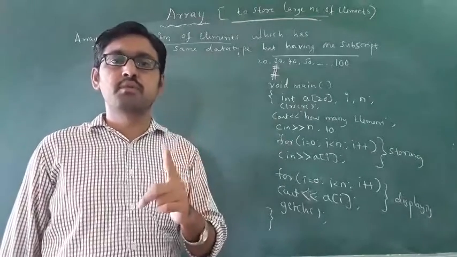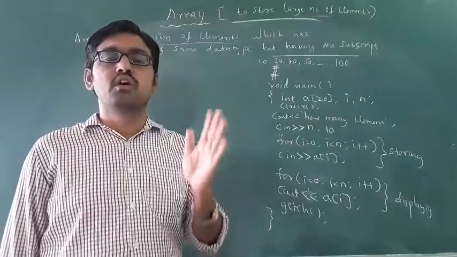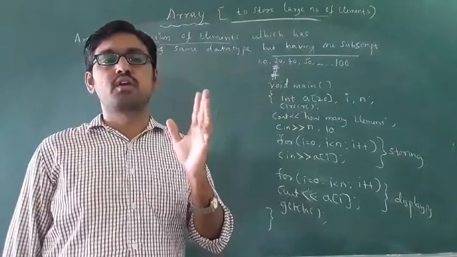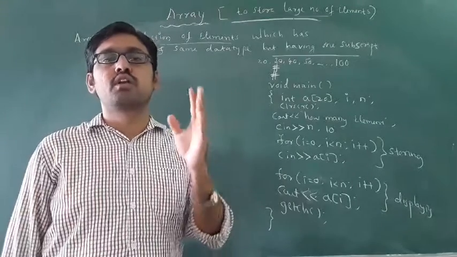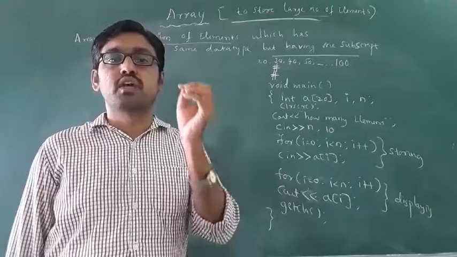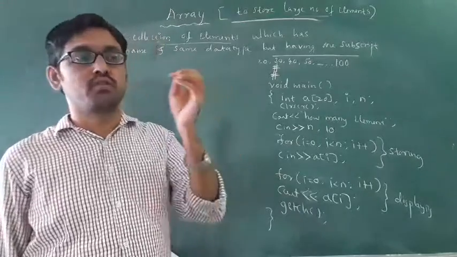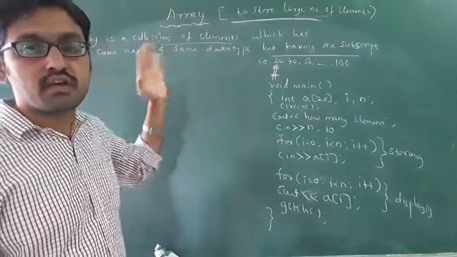In a variable you can store only one number, but in an array you can store huge numbers. Large numbers of values you can store in these arrays.